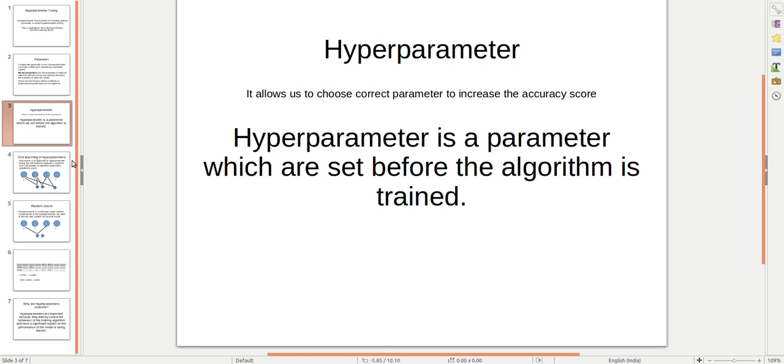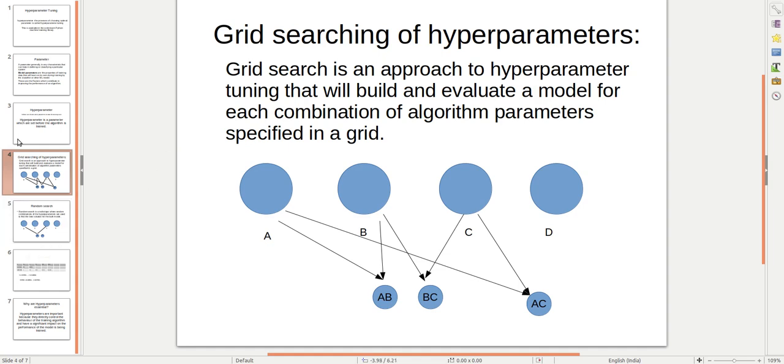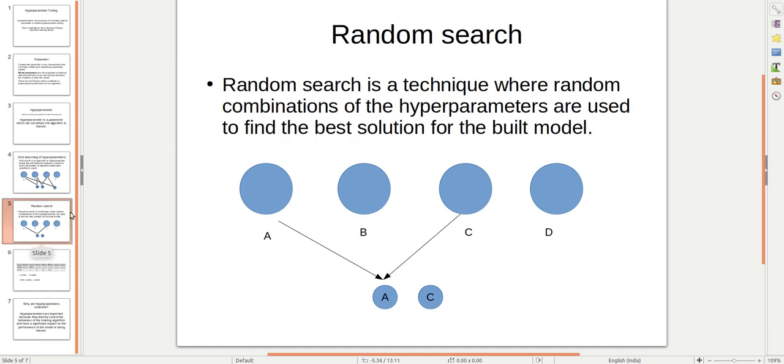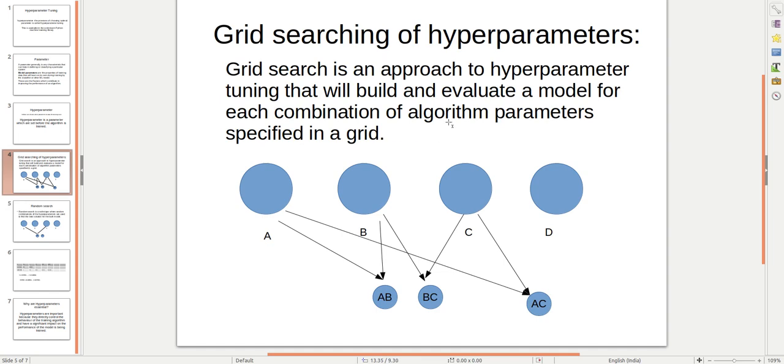Now in the next video we will talk about grid search and random search one by one, and how they work in the practical part. We will check with our code and all of this. For now,